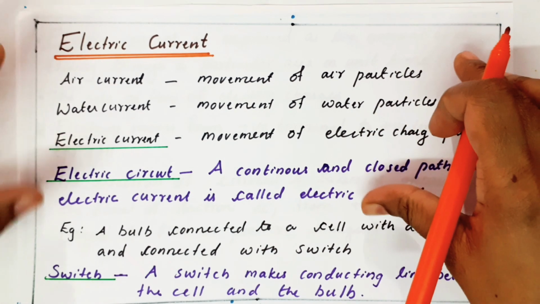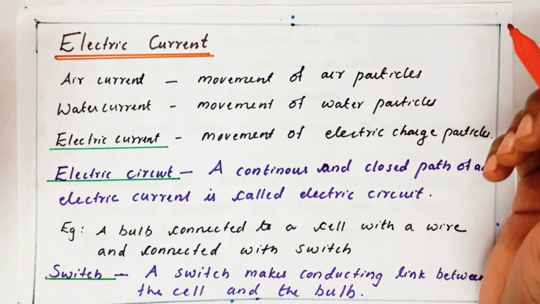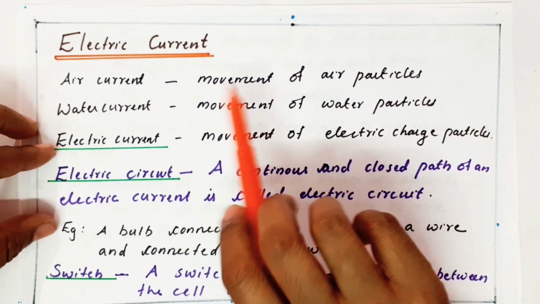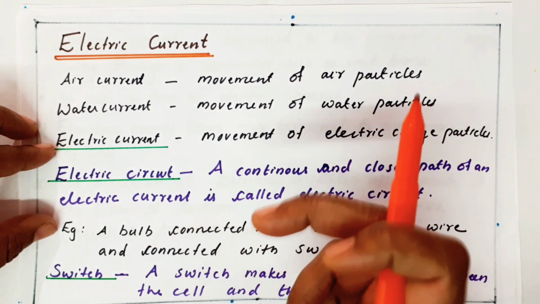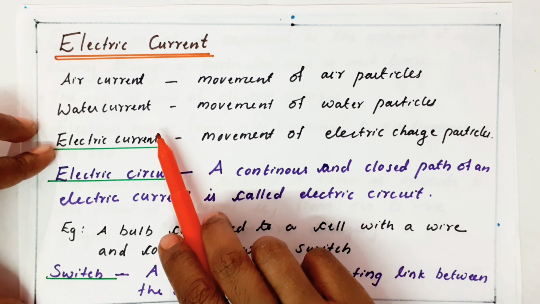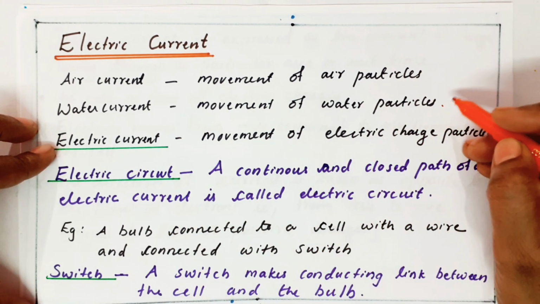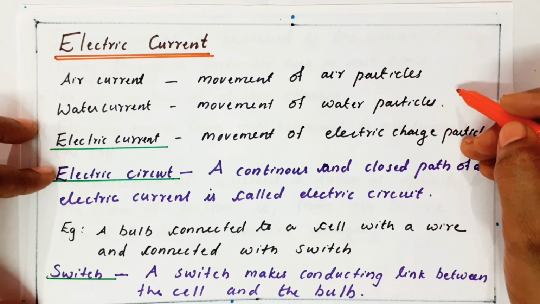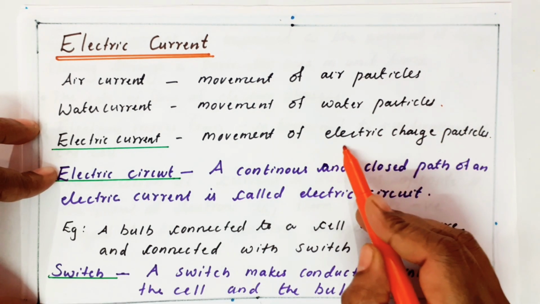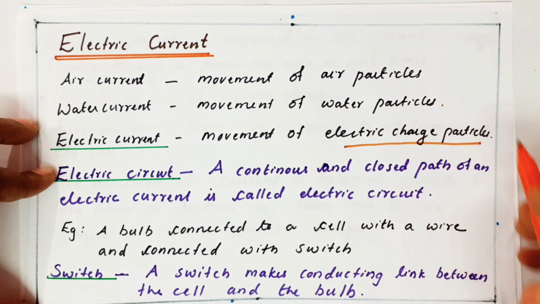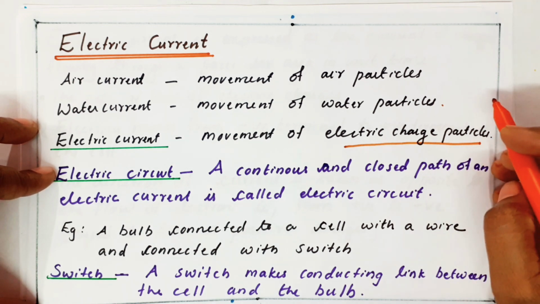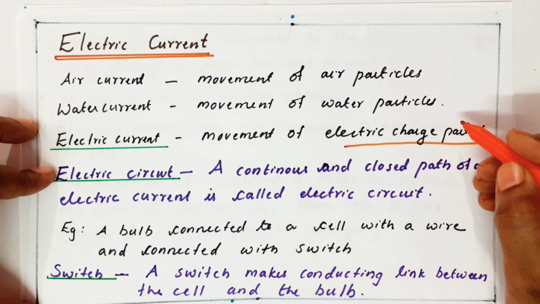Before going to electric current, I need to explain what is called air current. Air current is nothing but the movement of air particles. Water current means it is nothing but the movement of water particles. Right? So, electric current is nothing but the movement of electric charged particles.